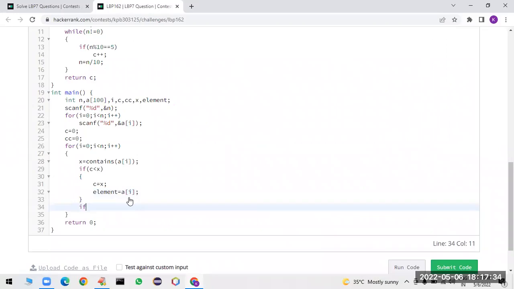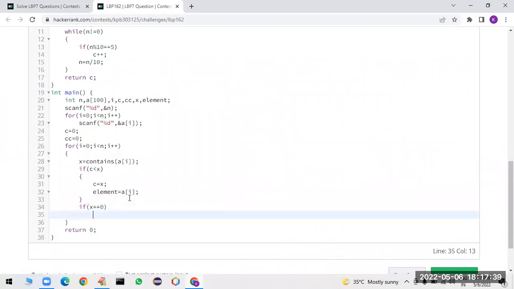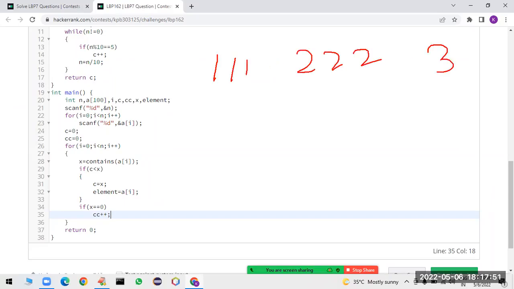Okay, next, observe carefully. Suppose if the value of x is double equal to 0, that means the element is not available, then I am incrementing special count plus plus. Suppose I have given a list like 111, 222, 333. Here 5 is not available, it will return 0, so special count will be incremented.